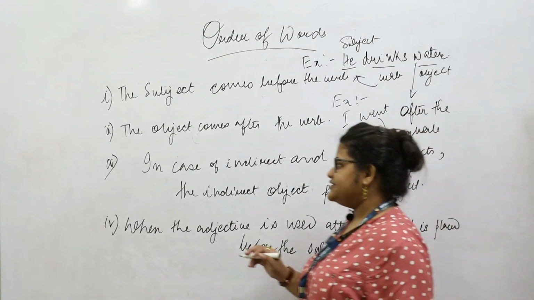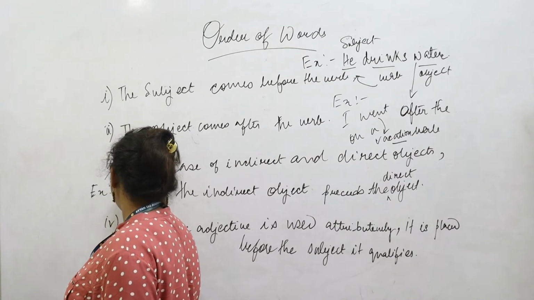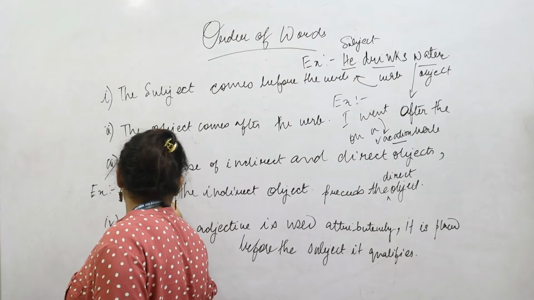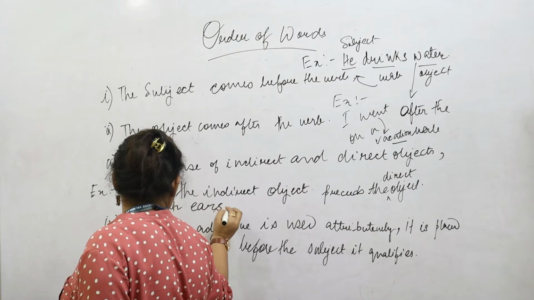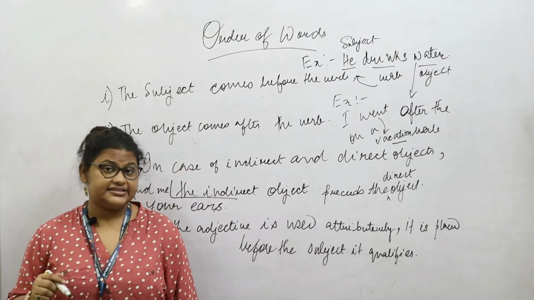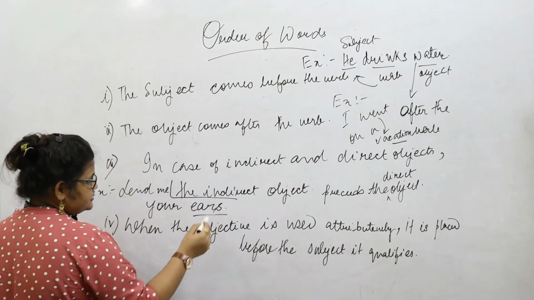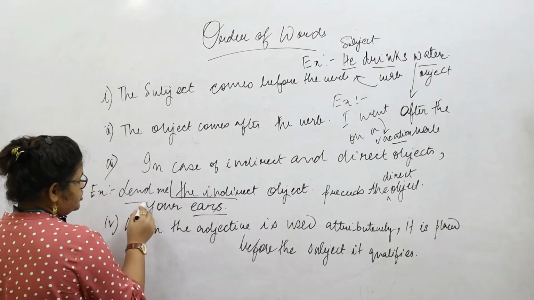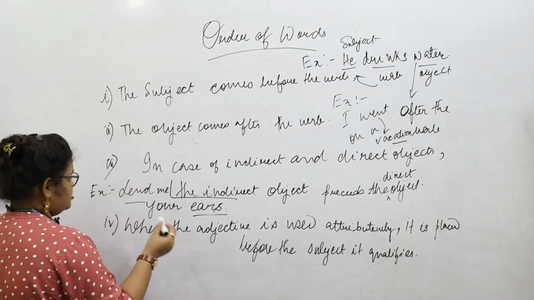For example, if we say, lend me your ears. See, there's a clear reversal. It might look like a reversal in the sentence, but lend me your ears. So here this is the direct object, and this is the indirect. The lending is the indirect part of the sentence which is preceding the ears.